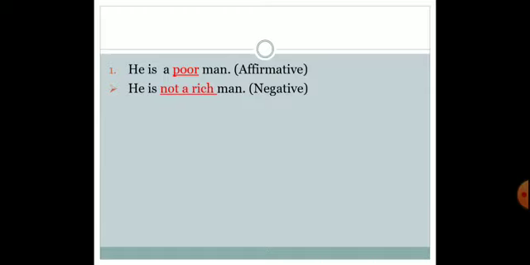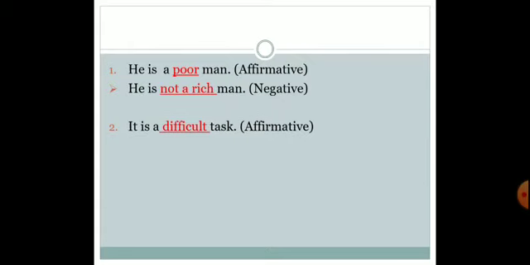Poor man means not a rich man. The two rules which you are supposed to remember: first, you are supposed to put a negation to make a negative statement. Then you are supposed to use an opposite word of it. So over here the opposite of poor will be rich.